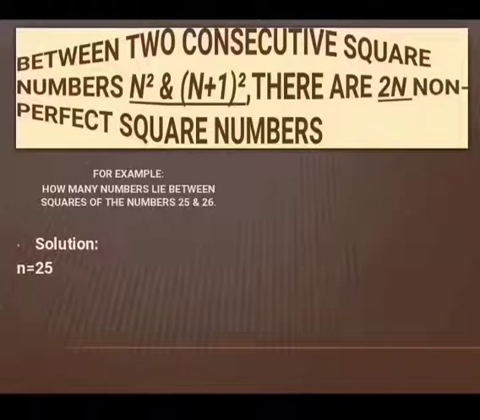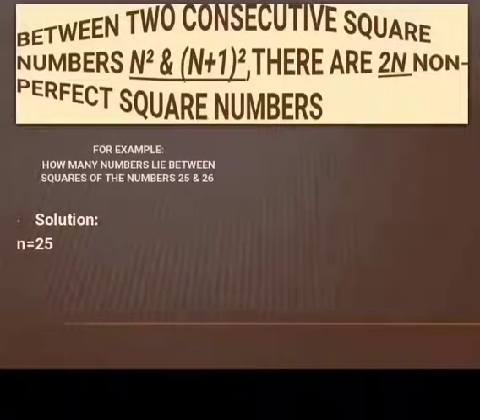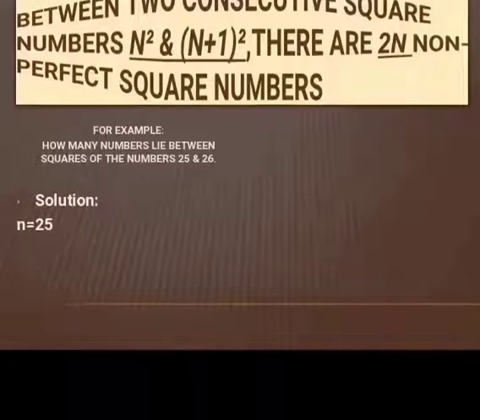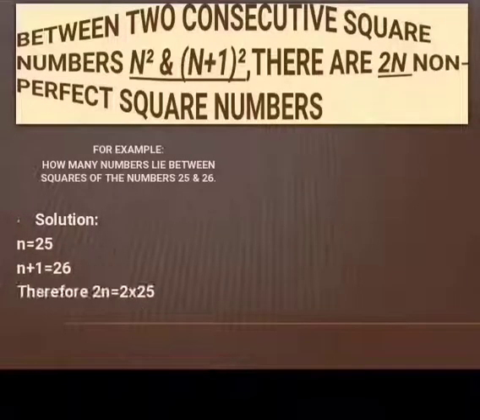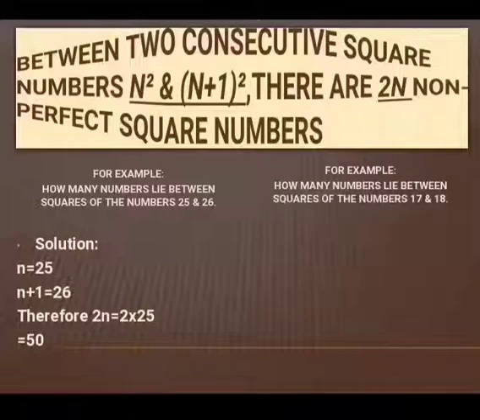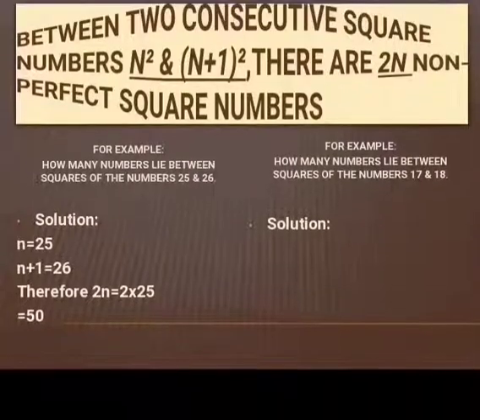I'm having two numbers with me, 25 and 26. As we know that 25 and 26 are consecutive numbers. According to this property, I'll find out the value of n, meaning the smallest among them. After finding out the value of n, I'll multiply n with 2, meaning 2 multiplied by 25 will give the answer 50. Let's have one more example.